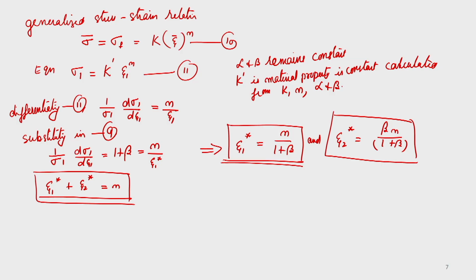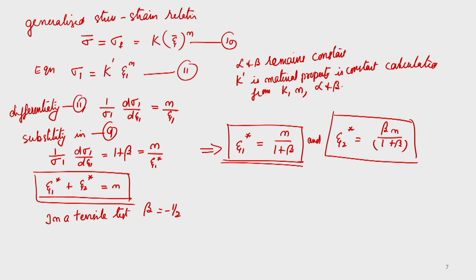In a tensile test, beta is equal to -1. We have earlier discussed about the tensile test, beta is equal to -1.